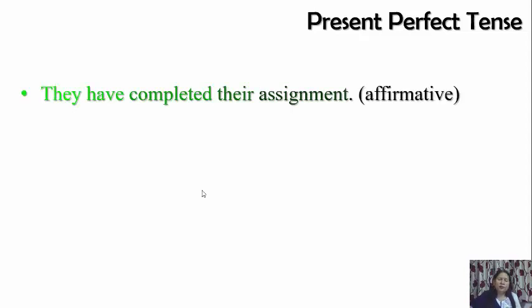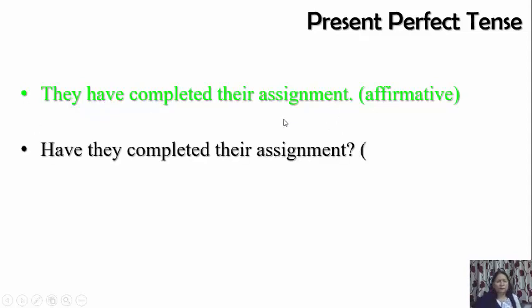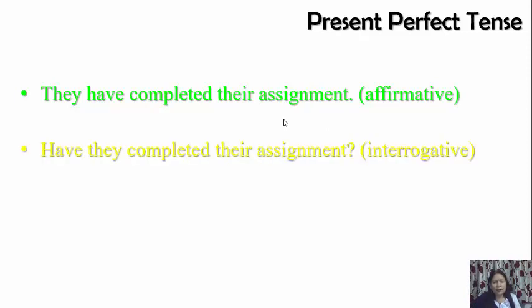Now let's take present perfect tense. What is the verb form in present perfect tense? Has or have plus third form of the verb. So has will come with singular subject, have will come with plural subject. Here in this example we have plural subject, they. They have completed their assignment. This is affirmative. Now for making it interrogative, what we'll do? We will take have in the beginning. Have they completed their assignment?